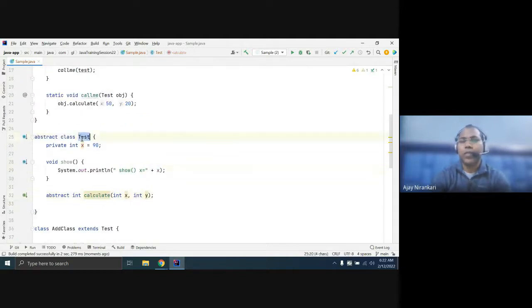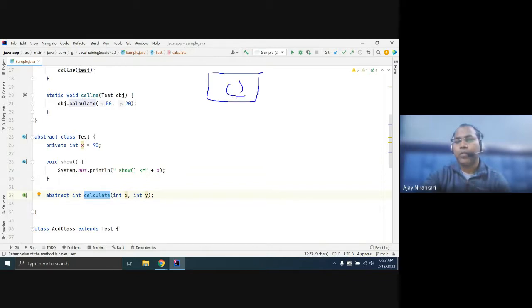Now, if you are going to write the calculate logic in this test class, even if you write R plus R minus, you cannot give two behaviors, right? If you want to write the logic here, in a super class, this is the one method, so you can write only one logic. Maybe you can write for plus or minus, but you want sometimes plus, sometimes minus, sometimes multiplication, division.